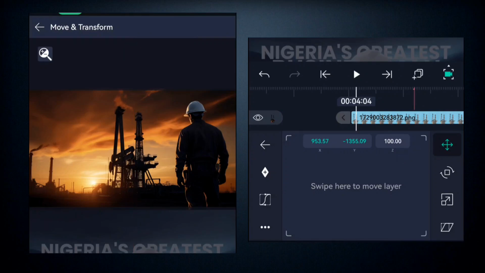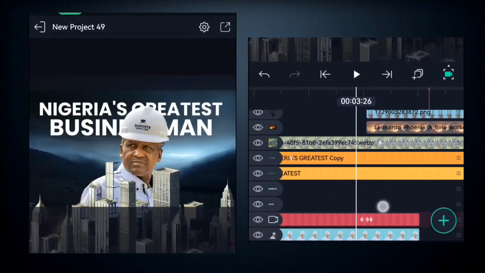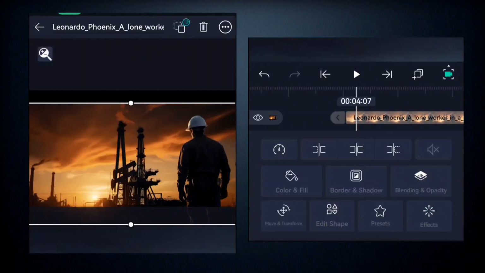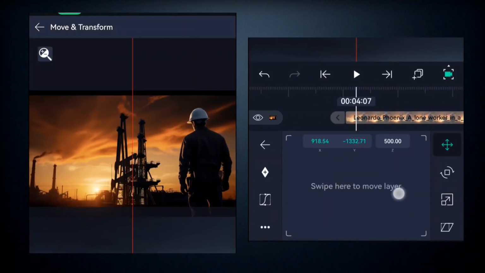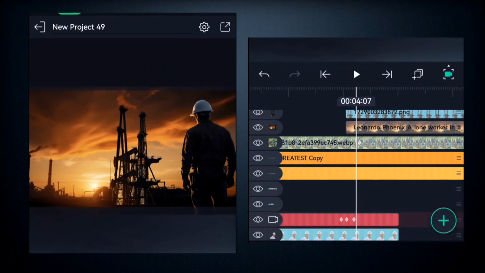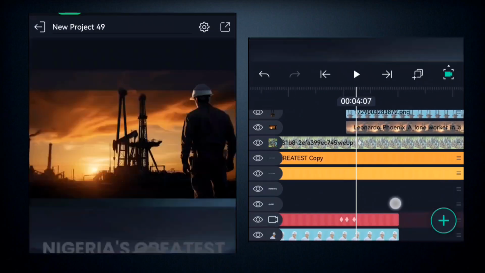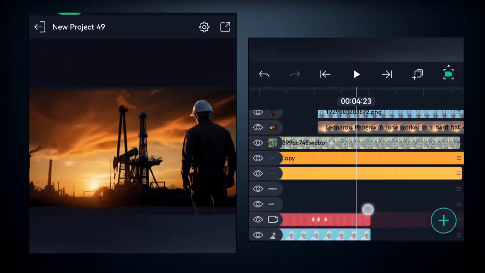Right, so once you're able to do that, then you can come here and you can see what it looks like, but then you can see it's not really well aligned. So you're going to adjust it right here directly, and then you scale it out. You come here too and adjust it right here directly. So once you've been able to achieve this, then you can see what it looks like.